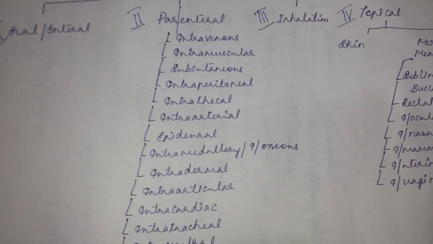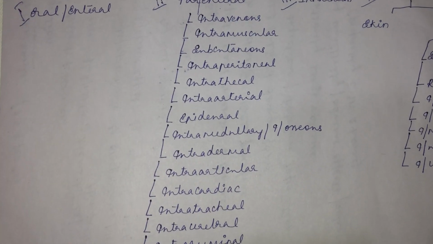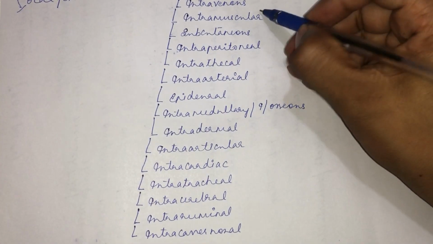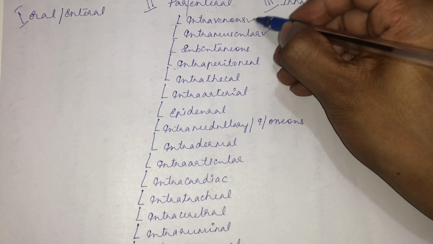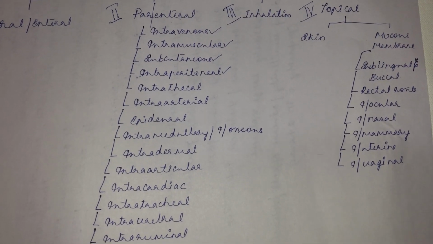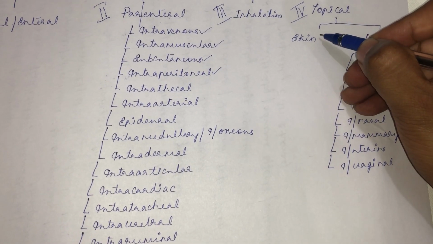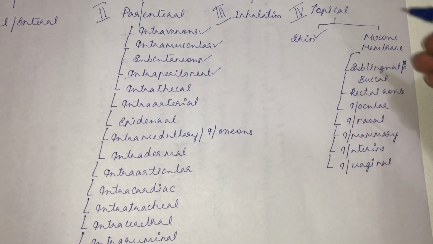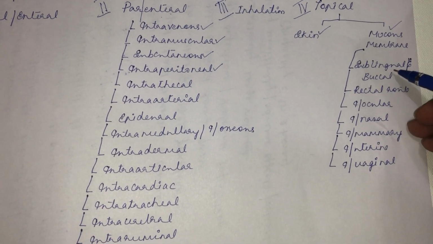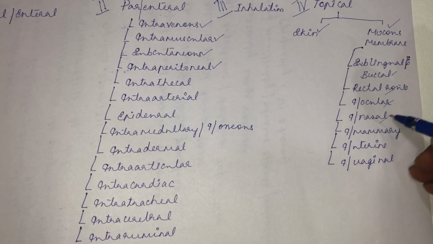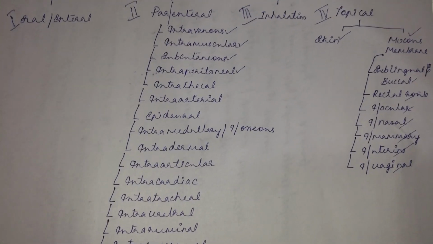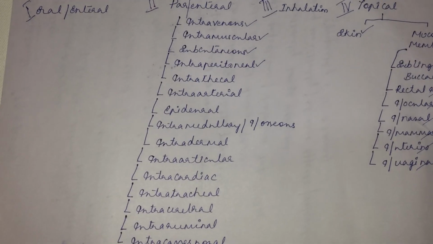Under parenteral, again it is classified into different routes of drug administration. The important ones being intramuscular, intravenous, subcutaneous, intraperitoneal, very commonly administered routes. Then inhalation. Then topical. Topical is also classified into topical application on the skin and application to the mucous membrane. The mucous membrane routes are again classified into sublingual or buccal, rectal, intraocular, intranasal, intramammary, intrauterine and intravaginal route. We will go into detail on these different routes of drug administration.